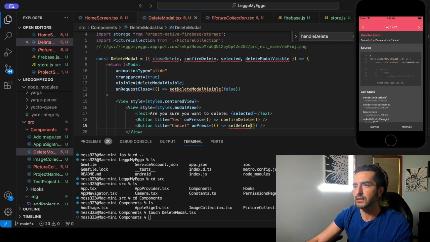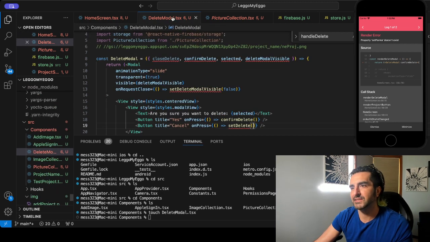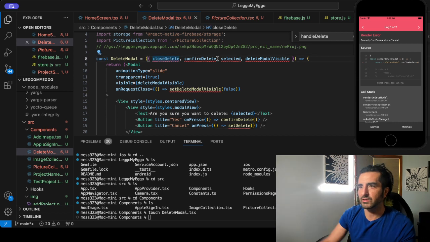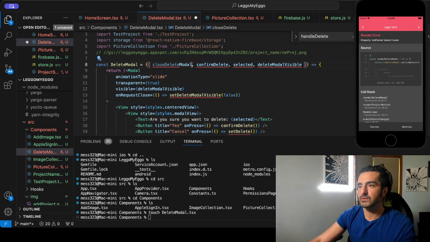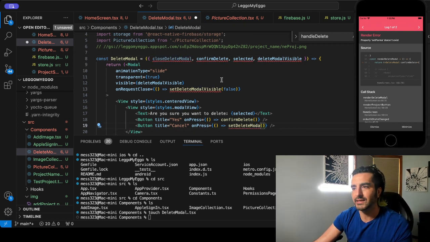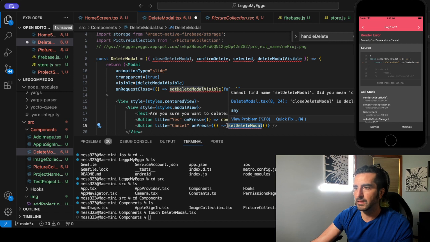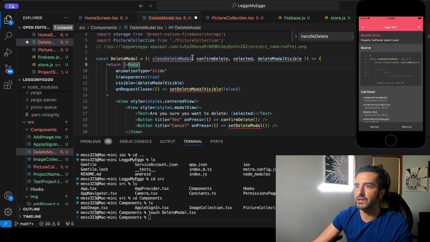What was this? Oh, close_delete. What did I call it? Close_delete. Yeah, okay, I see. Because you're closing the delete modal. Actually, let's call it close_delete modal, to be as specific as possible. Here's the reality of life: specificity is key. You know what I'm saying? All right, let's go setDelete or setDelete modal. Let's copy that.